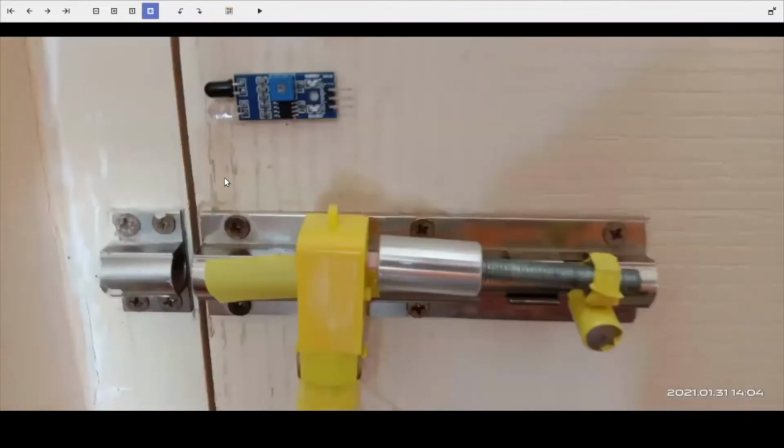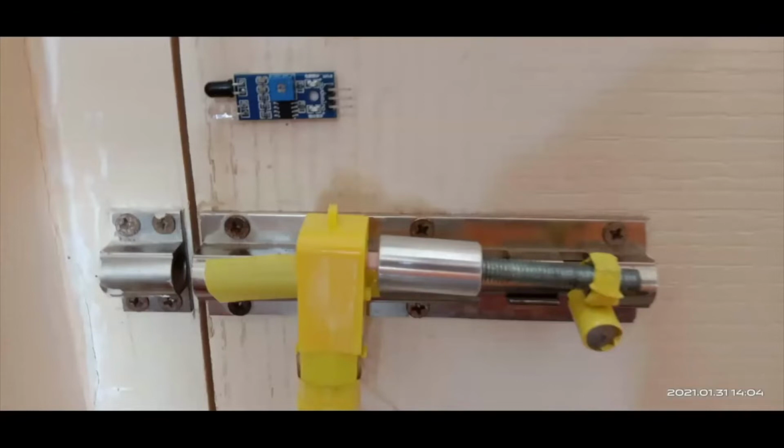Then I have mounted an infrared sensor. So this sensor tells the Arduino board if the door is closed or if it is open. So that tells the Arduino board if it should lock or unlock the door.